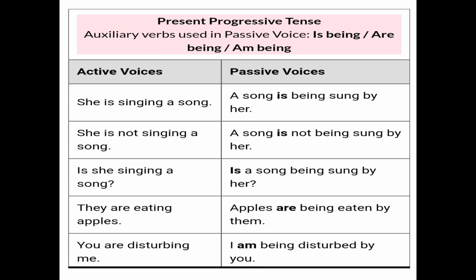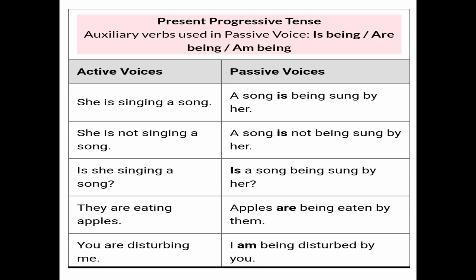They are eating apples. In this sentence, are is given because they is plural, and apples also is plural. Apples is the object, and when it becomes the subject, it is also plural. So apples are being eaten by them, and eaten is the third form of the verb eat. You are disturbing me.